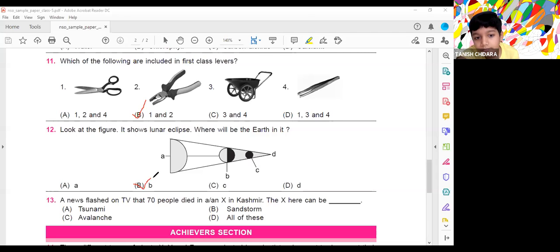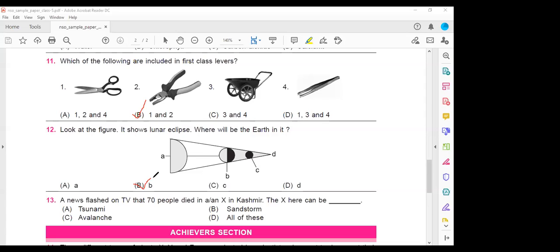Children, B. Only once you can tell the answer. No need to keep on repeating again and again. It will create disturbance. Okay.